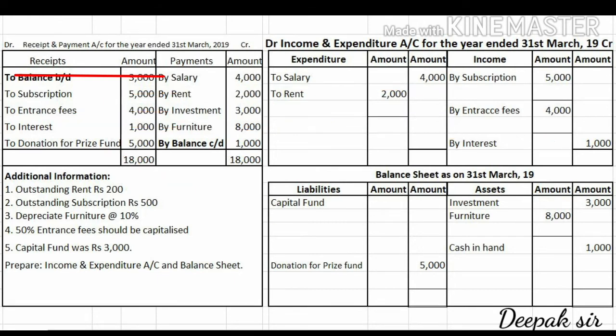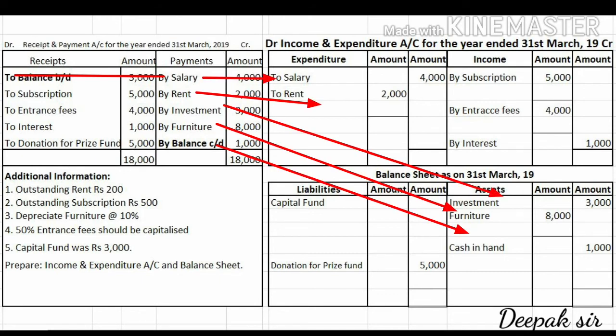Now let us see the accounts which are given on the payment side. On the payment side, the first account given is salary. So salary will come on the expenditure side. There is no adjustment given, so the amount will come directly in the outer column.